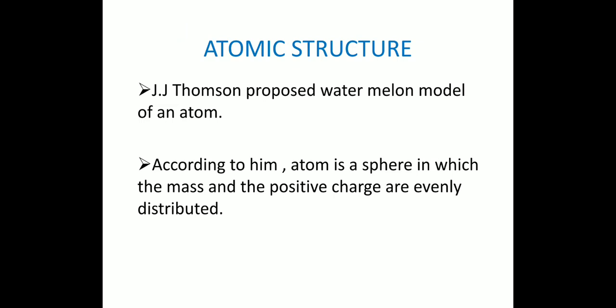The first one is the J.J. Thomson model. J.J. Thomson proposed the watermelon model of an atom. According to him, the atom is a sphere in which the mass and the positive charge are evenly distributed.